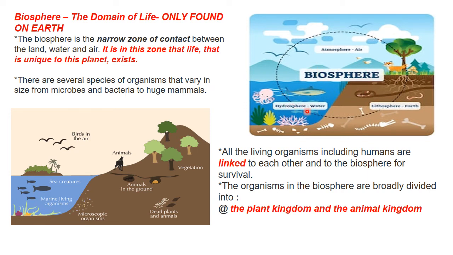In the hydrosphere, all the species need the other two, because where will the oxygen in water come from? So they are interconnected. This is very unique to our planet, and the biosphere is the zone where life exists. All the living organisms, including humans, are linked to each other and to the biosphere for survival. Look at this picture: the organisms in the biosphere can be divided into two different kingdoms. One is the plant kingdom, both in marine and on land, and the other is the animal kingdom, again both in marine and on land.